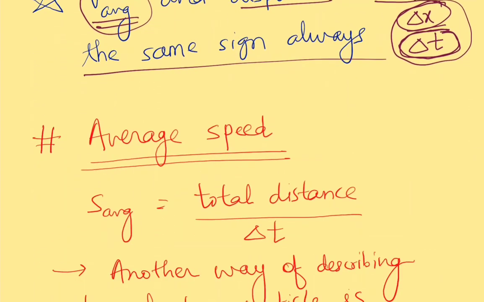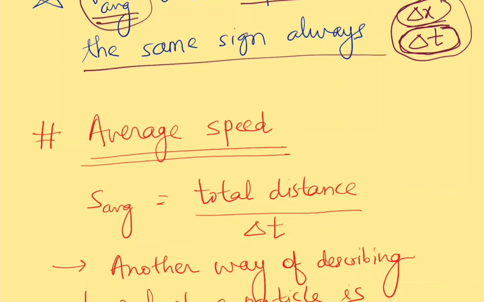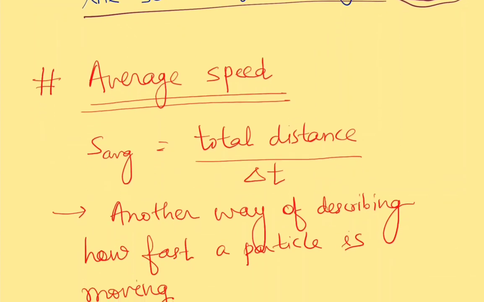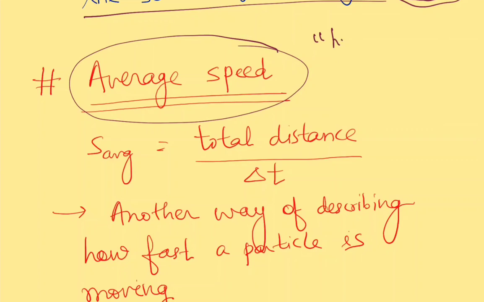Of course we are going to discuss some numerical problems also, but before moving to the numerical problems, it is essential to discuss another related concept. So this is average speed. This is again one of the parameters which tells us how fast the particle is moving.